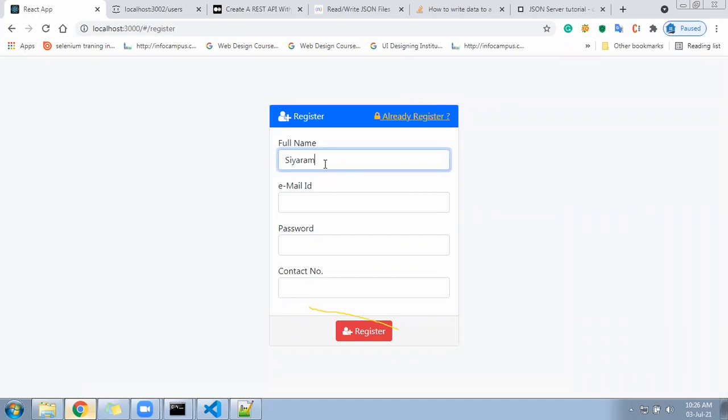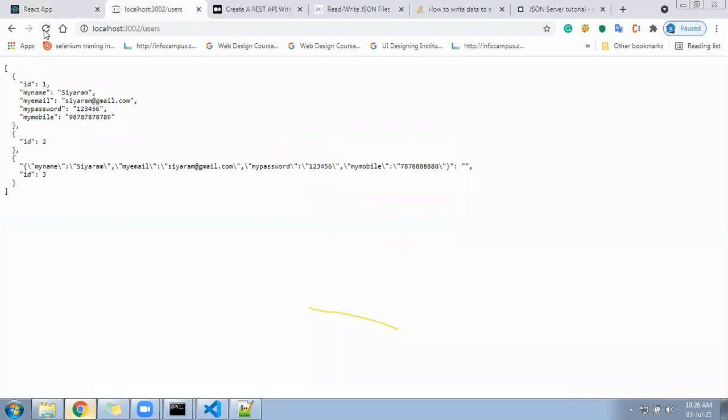Data has gone there, but it has become encrypted because JSON cannot decrypt directly. A server file can decrypt. 5, 6, 7, 8, 9, 10. Success, it says. Look here. Perfect. See here, data is coming. So it is happening, nothing to worry about.